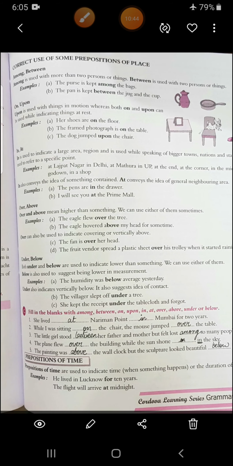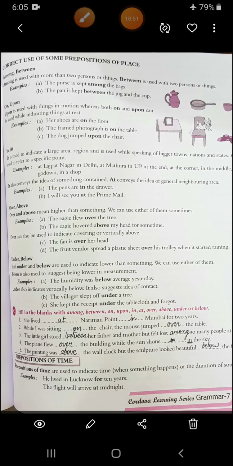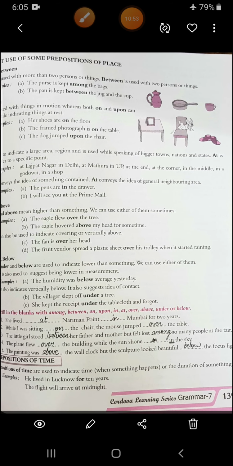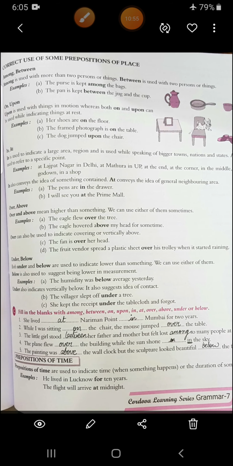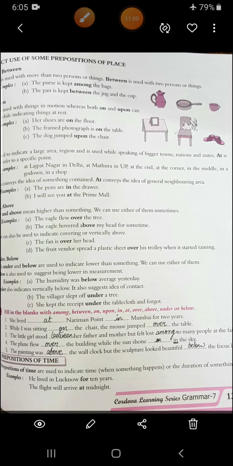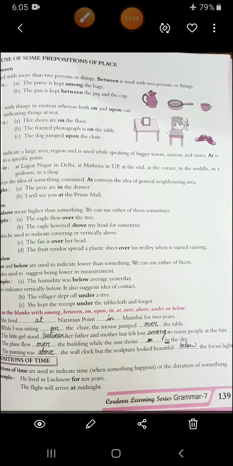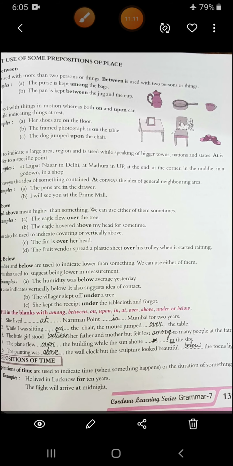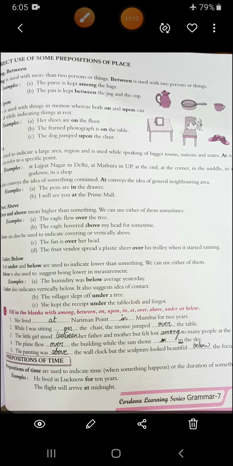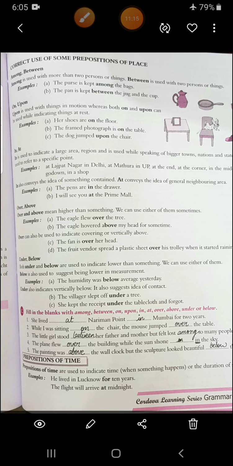Then what is the difference between in and at? In is used to indicate a large area or region, which is used while speaking of bigger towns, nations and states. At is used to refer to a specific point when you are particular. Like we say at Lajpat Nagar in Delhi. Delhi is a bigger place and Lajpat Nagar is a specific point, a specific area. Then at Mathura in UP, then at the end, at the corner, in the middle, in a godown, in a shop. This way we use these.